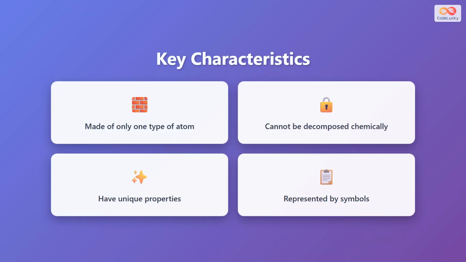Elements have four key characteristics that define them. First, they are made of only one type of atom. Second, they cannot be decomposed or broken down chemically into simpler substances. Third, each element has unique properties that distinguish it from all other elements. And fourth, every element is represented by a chemical symbol, usually one or two letters.